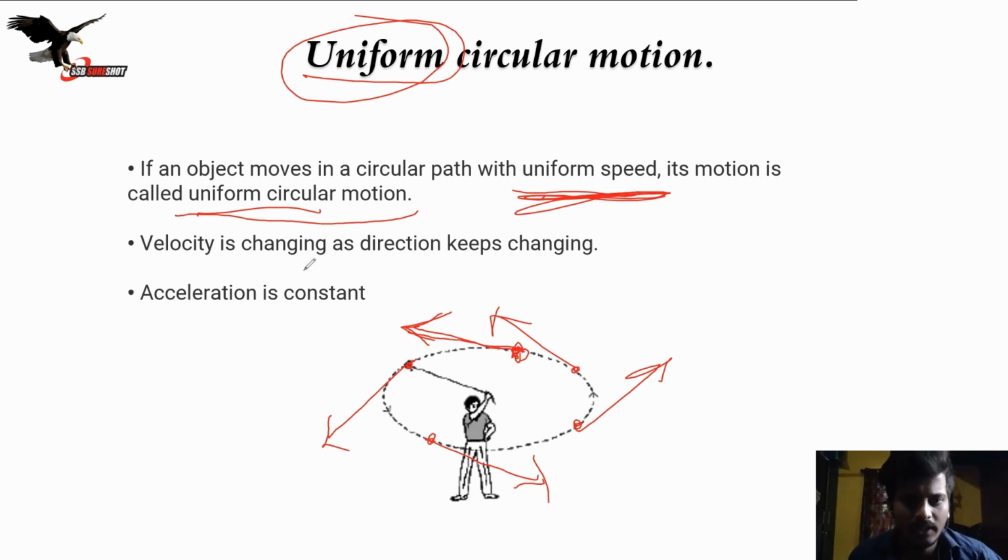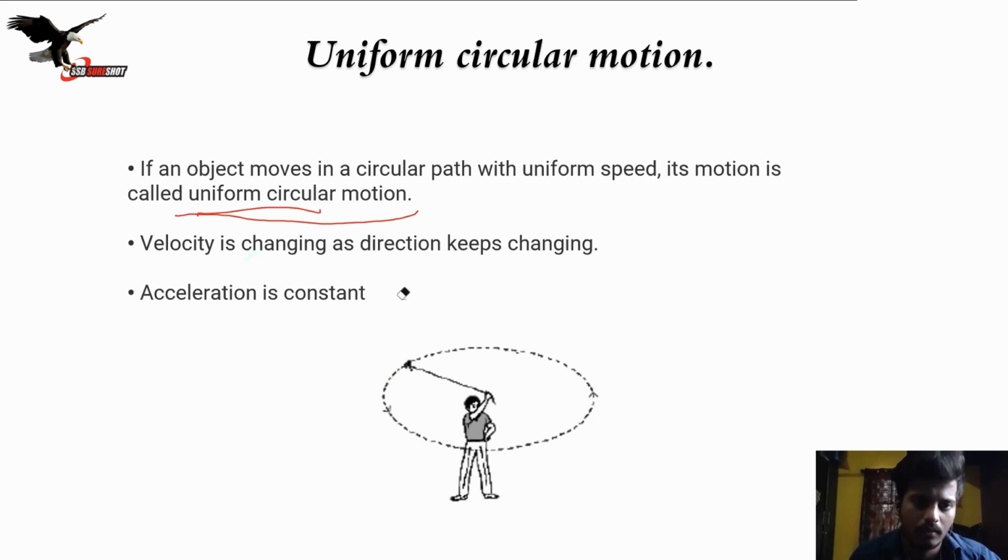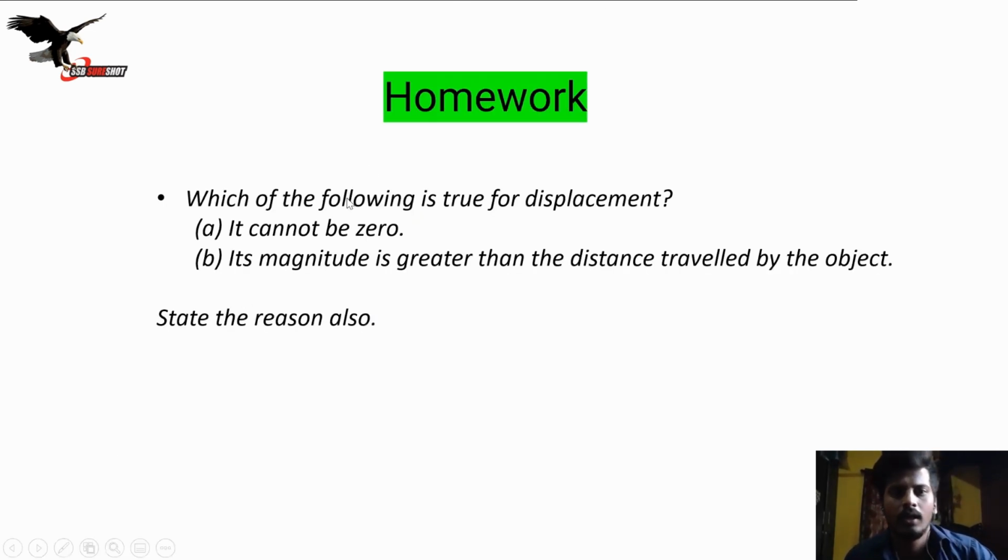Velocity keeps changing as direction keeps changing. Acceleration is constant, definitely constant, that's why it is following a circular path. Okay, fine. I hope that you understand this point right now. So with this, I will conclude my lecture.